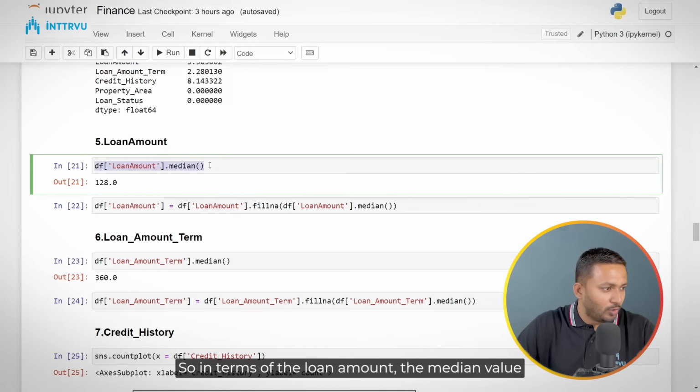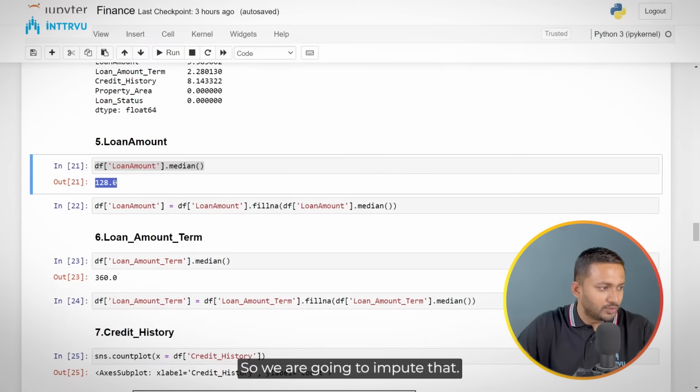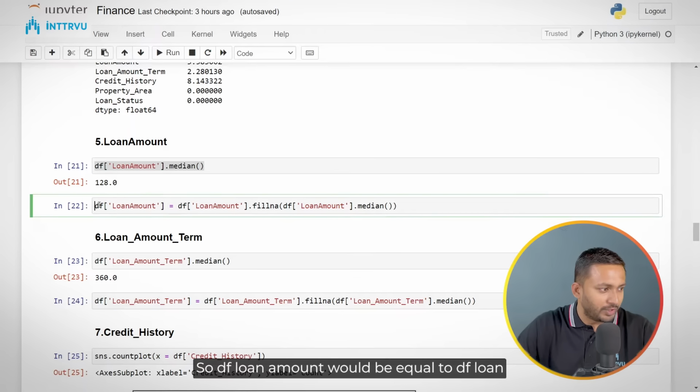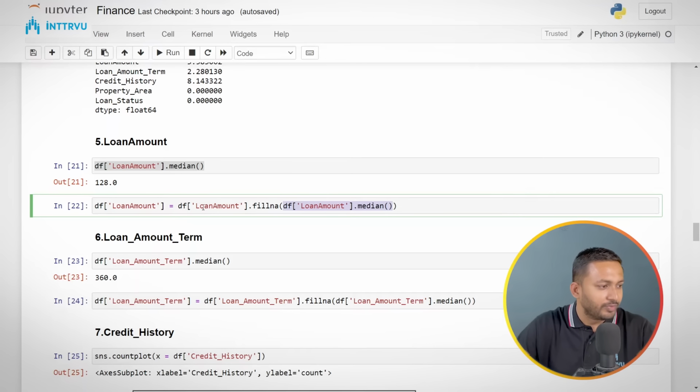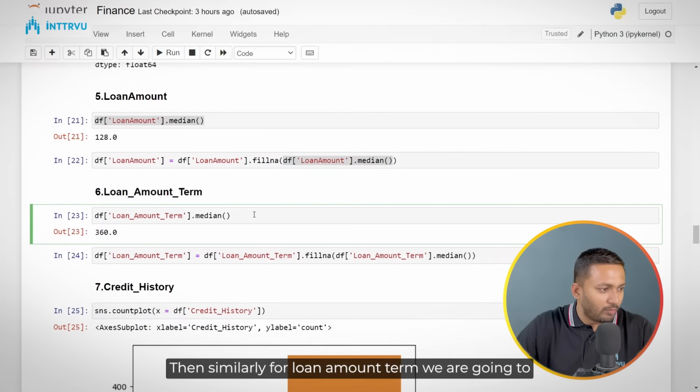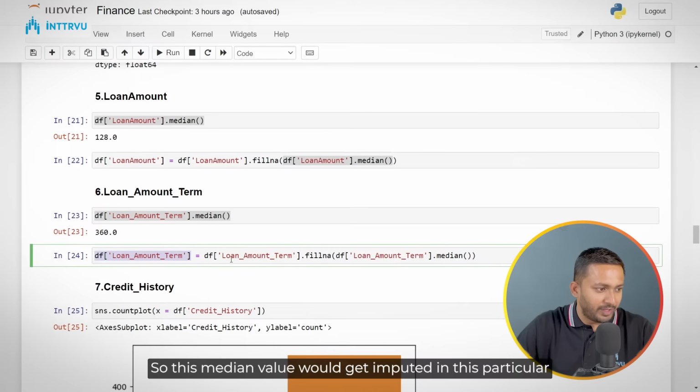In terms of the loan amount, the median value that we are getting is 128. So we are going to impute that. df loan amount would be equal to df loan amount fillna, and in that we pass the median value which would be imputed in this particular column. Then similarly for loan amount term, we are going to use the median value, which is 360, for imputing. This median value would get imputed in this column using the fillna method again.